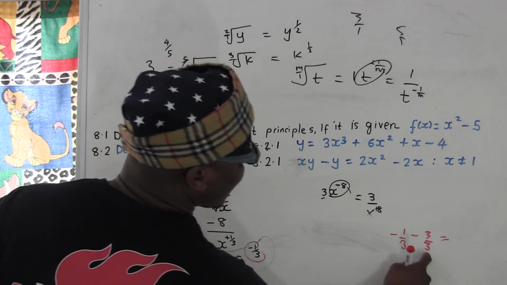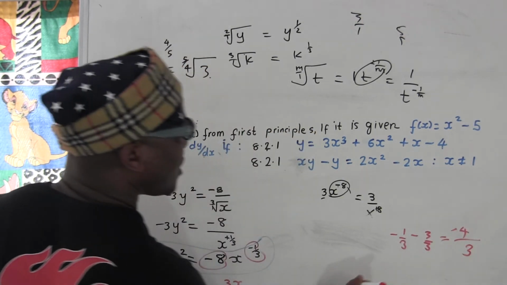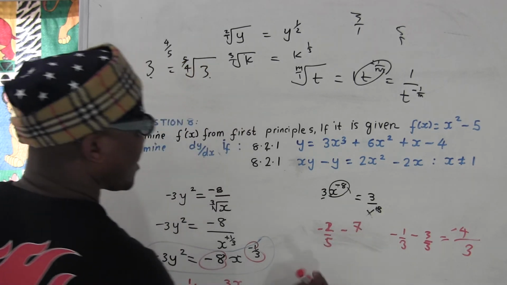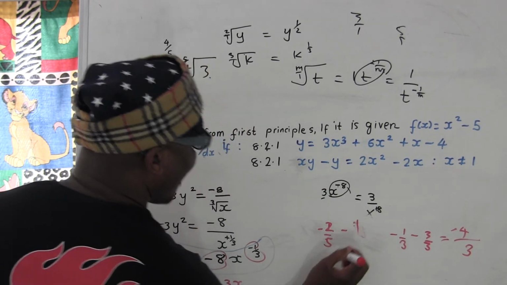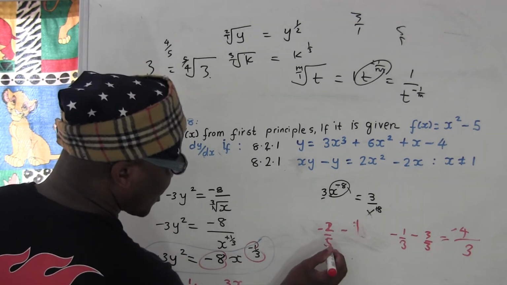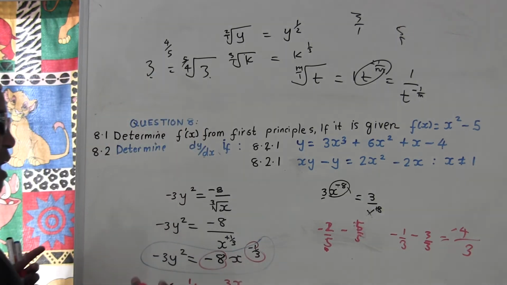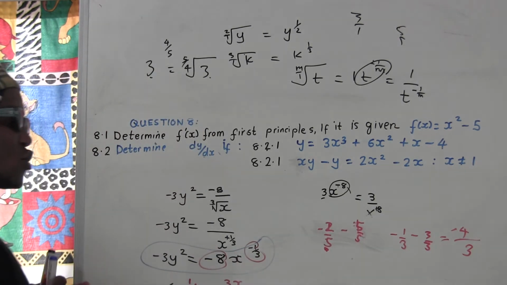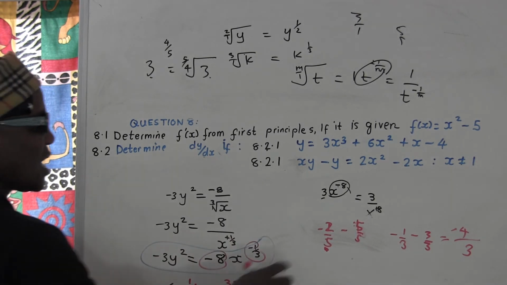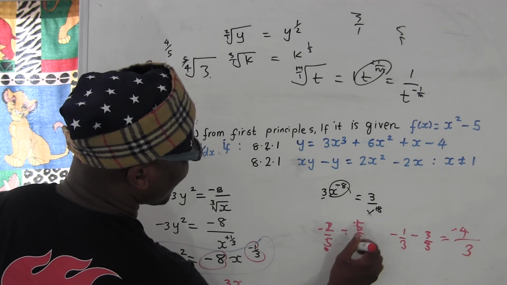So now, the denominator is going to be the same thing. Negative 1 minus 3, negative 4. Any number, if I got, let's say, 2/5 minus 1, how am I going to say? I would say 5/5, because you want to make the denominator equal to 5. So this is like 1. So you have to look at this and then create a number which is the same as 1, equal to 1. And I write the same thing, negative 2 minus 5 over 5, negative 7 over 5.